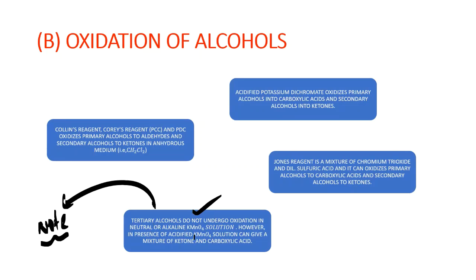However, if you have acidified KMnO4, then they can give a mixture of ketones and carboxylic acids. Please remember this. In neutral and alkaline KMnO4 solution, tertiary alcohols will not undergo oxidation. But if it is acidified KMnO4 solution, then your tertiary alcohol can give you ketone and carboxylic acid as products. So remember that important information. Let's go further.